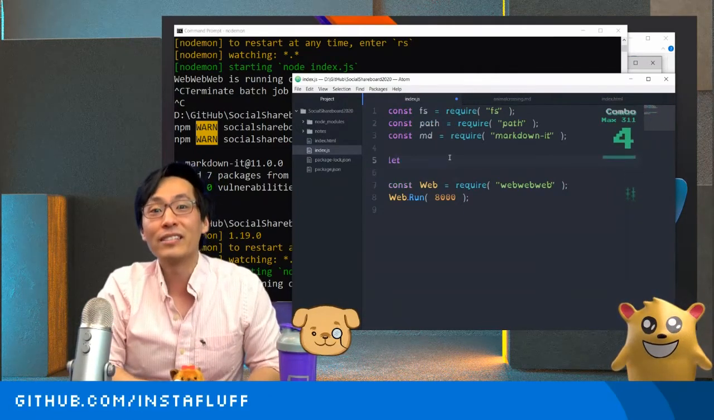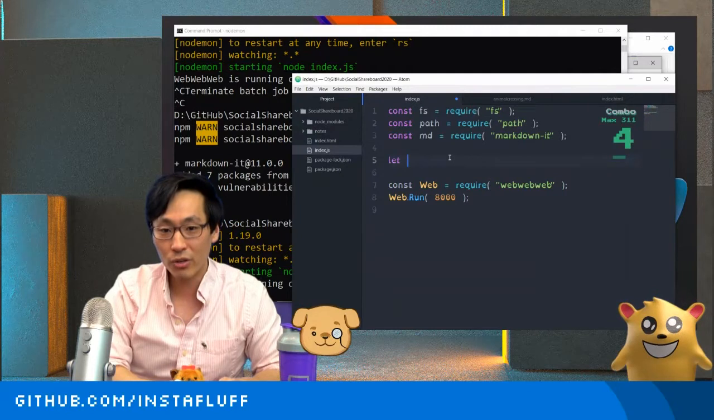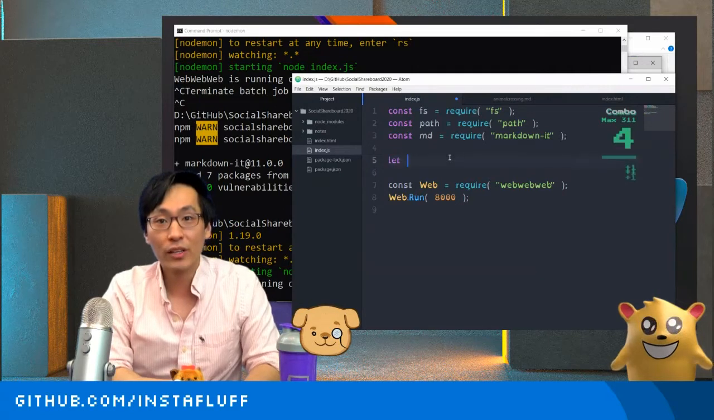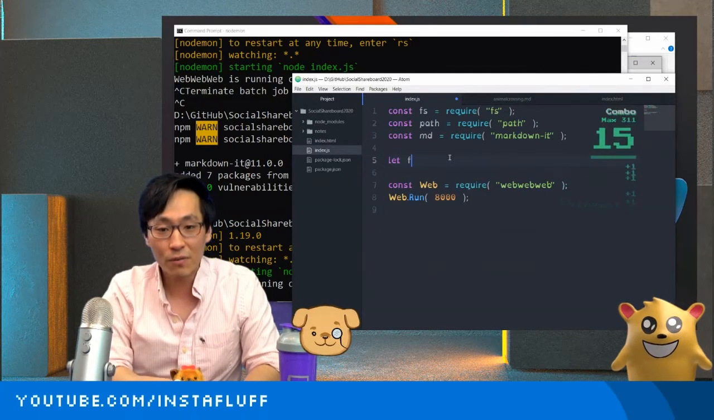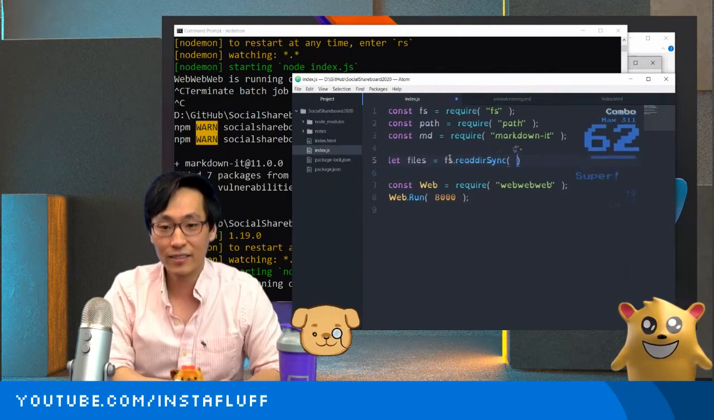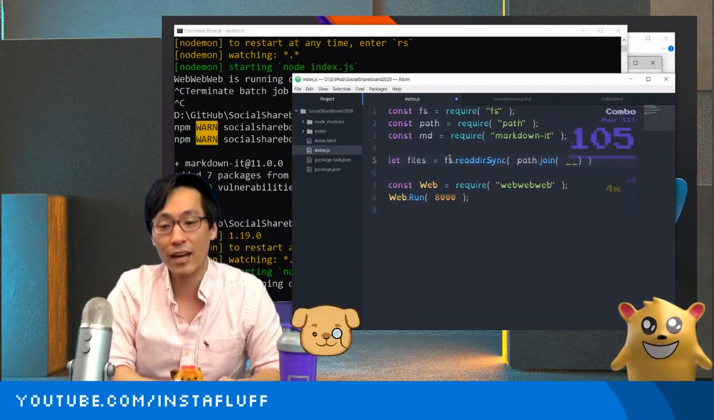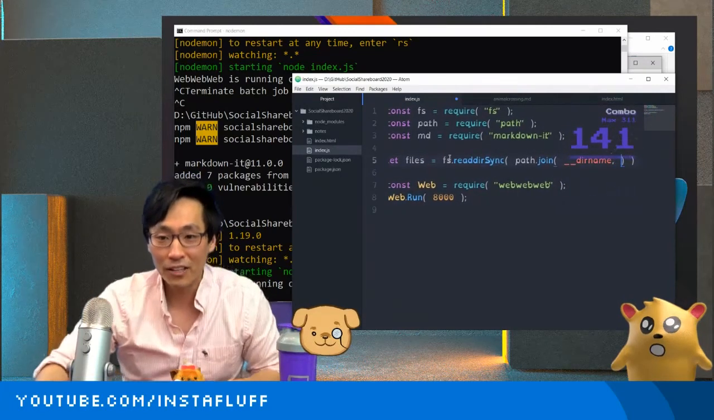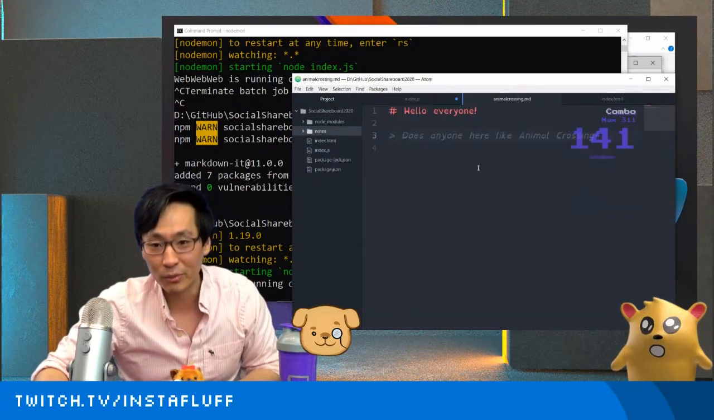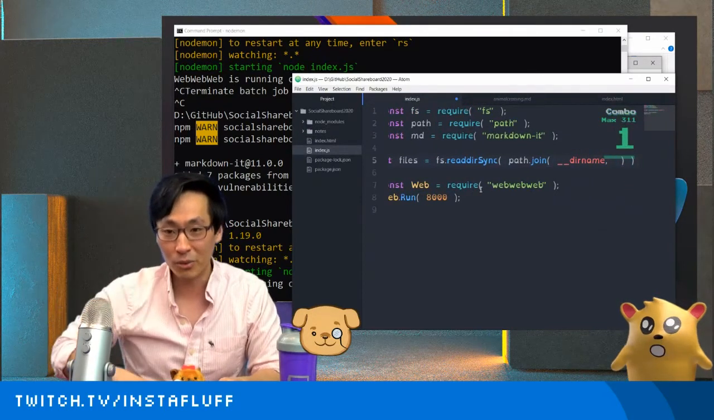All right, so let's see. We need to go through the folder and then check for any of the Markdown files. How about we enumerate it? Here we go. We'll do let files equal fs.readdirSync. This reads the directory right away, and we'll say path.join, and then we'll take the actual directory name. If a lot of this stuff doesn't make sense to you, that's okay. Don't worry, because the thing that we really care about is the Markdown stuff. We're just creating a folder and then reading through all of the Markdown files.